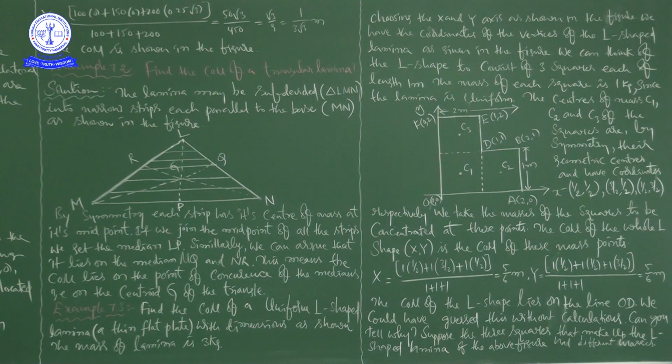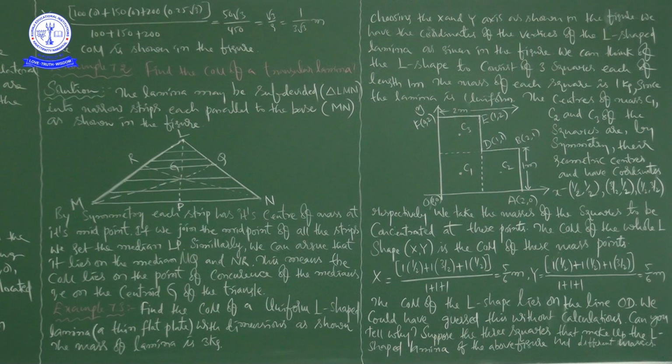Next, we can think of the L shape to consist of 3 squares like this, each of length 1 meter. The mass of each square is 1 kg because it is a uniform lamina. So the mass is distributed uniformly, so you can assume the mass of each square is 1 kg.